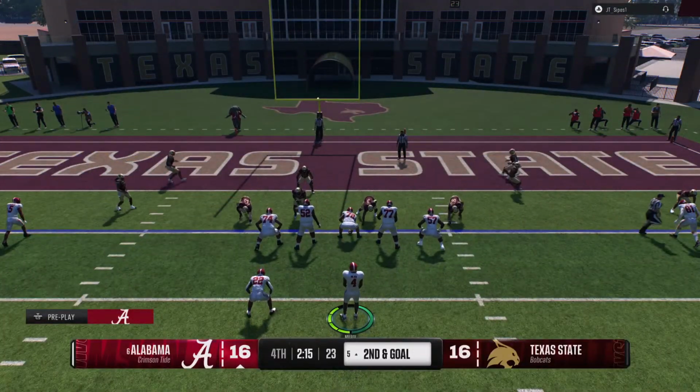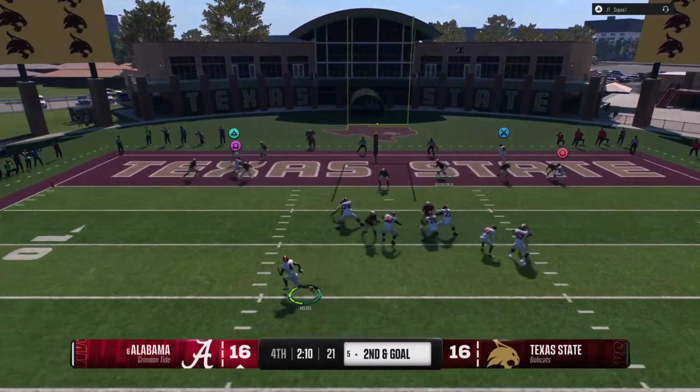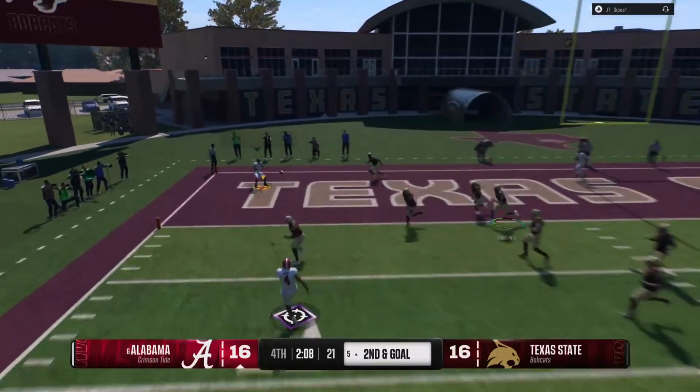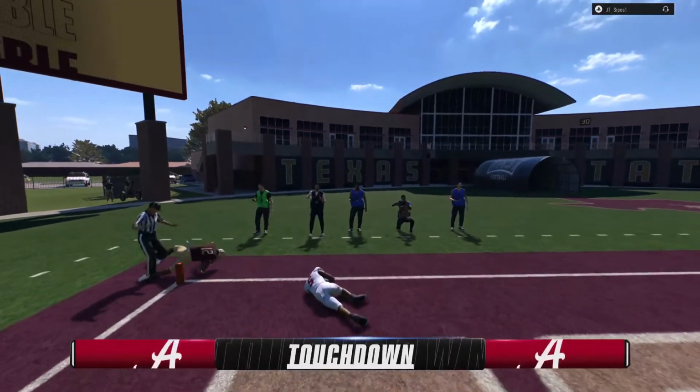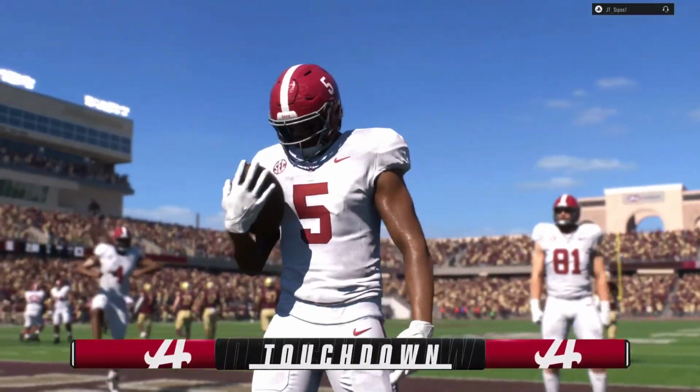Everybody doing their job. People winning their one-on-ones, D linemen staying in their gaps, linebackers and DBs filling. You just can't do it better. Touchdown, Crimson Tide! And they've moved out front here in the 4th.